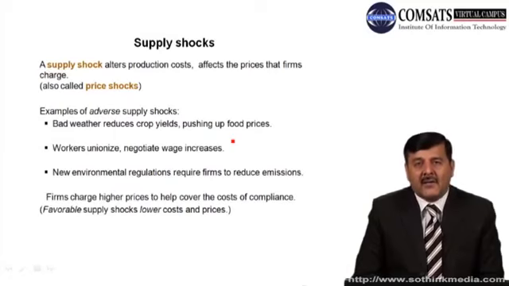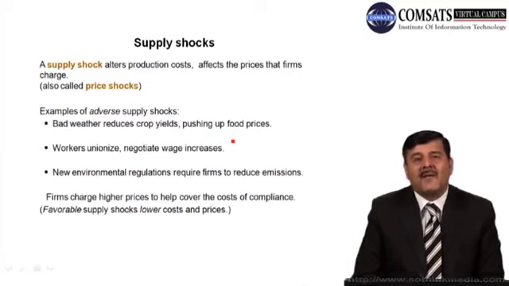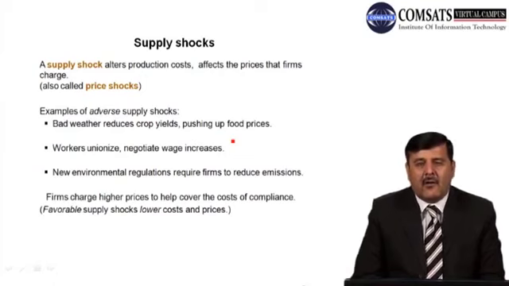change in the cost of production जब बढ़ती है या कम होती है तो उससे prices को भी इफेक्ट होता है. तो इसलिए फर्म्स इसको प्राइस शॉक्स का नाम भी देते हैं. There are a few examples of supply shocks. Number one, for example, bad weather reduces crop yields, pushing up food prices, right? So this is one of the supply shock assumptions कि ख़राब मौसम की वजह से फसल अच्छी नहीं हुई, food crops अच्छी नहीं हुई, which will push up food prices.